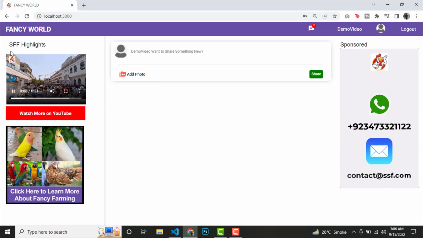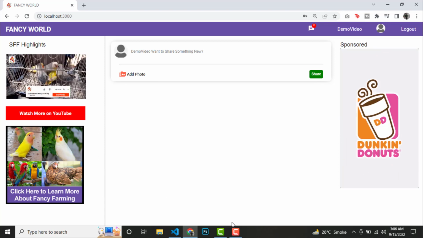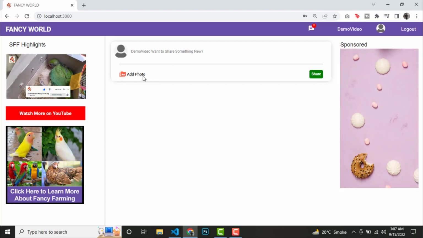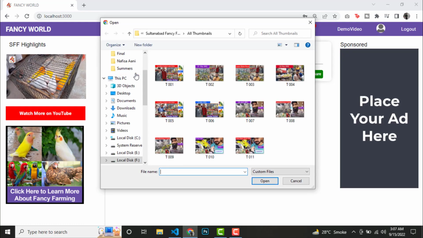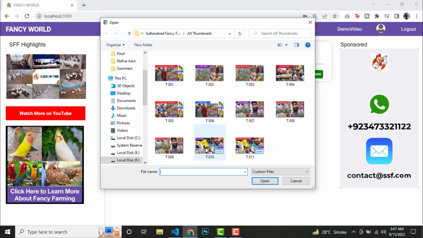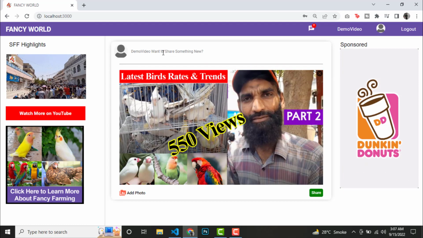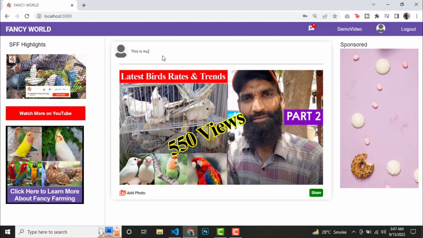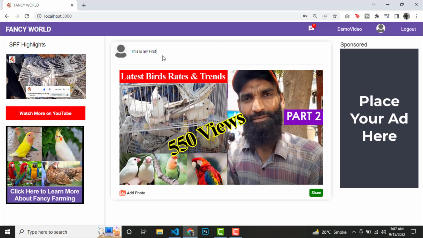As you can see, this page is empty right now because this is a newly created user. It doesn't have any posts. So let's try the share component first. Related to the share component, I want to add one more thing, that we have applied filters, which means that only JPG, JPEG and PNG formats are allowed for the photo. And in the share component the user can also add a description to the post. Let's try this share component and add the very first post of our newly created user.